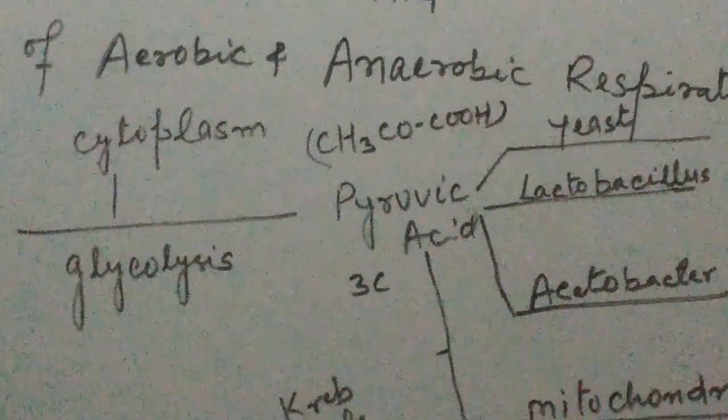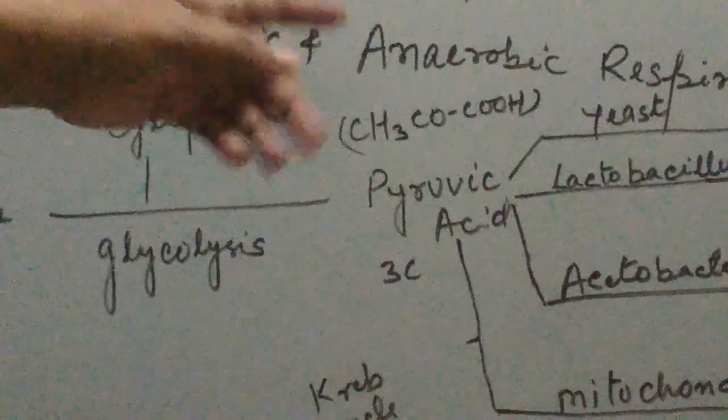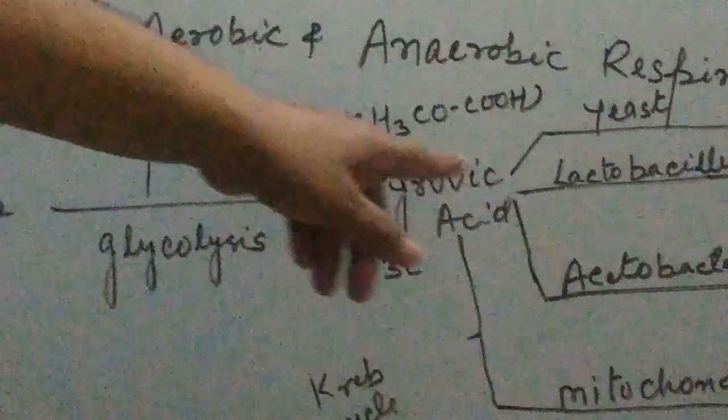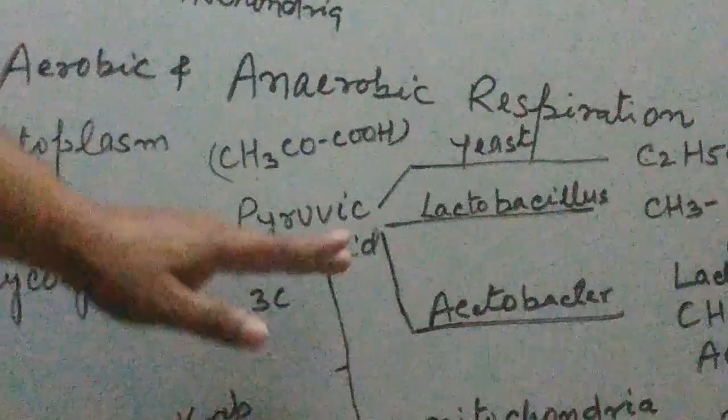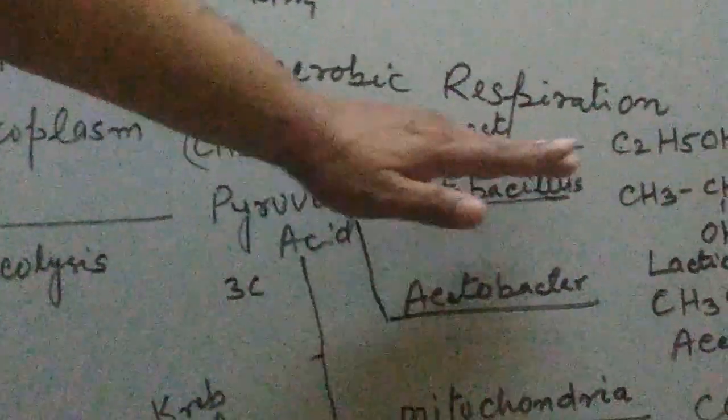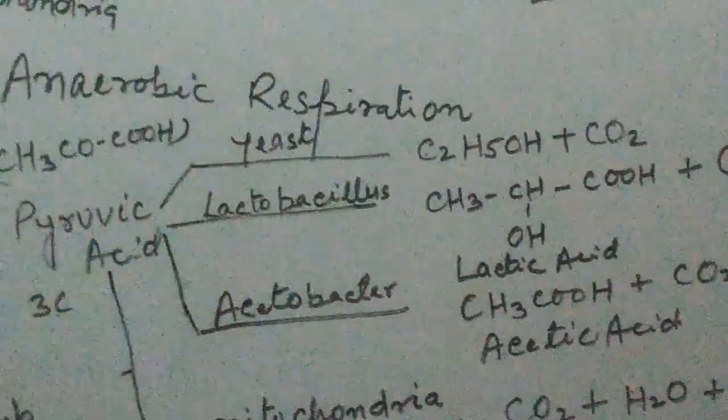But in basically prokaryotes like yeast, Y-E-A-S-T, yeast, pyruvic acid is converted into ethyl alcohol.